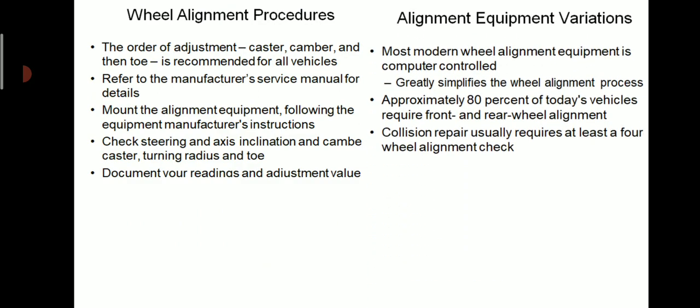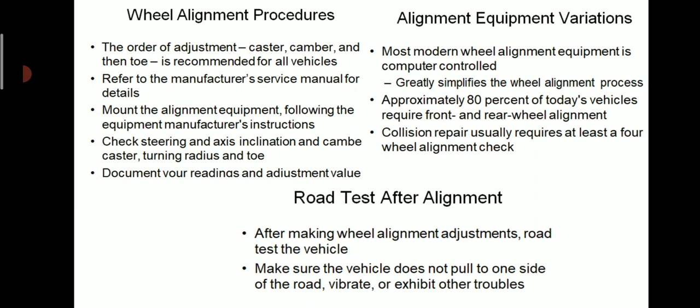Document before and after adjustment values. Most modern vehicle wheel alignment equipment is computer controlled, which greatly simplifies the wheel alignment process. Approximately 80% of today's vehicles require front and rear wheel alignment. Collision repair usually requires at least a four wheel alignment check.